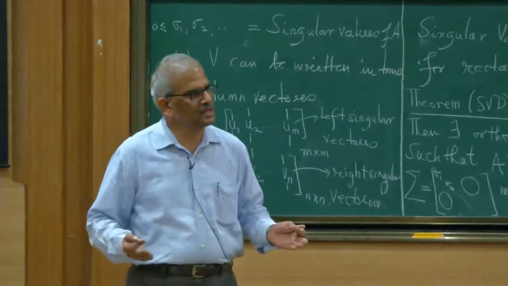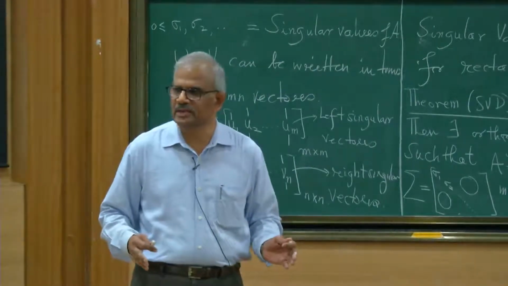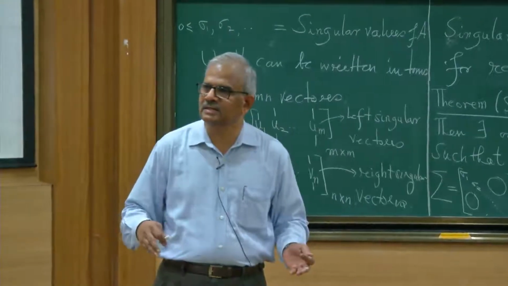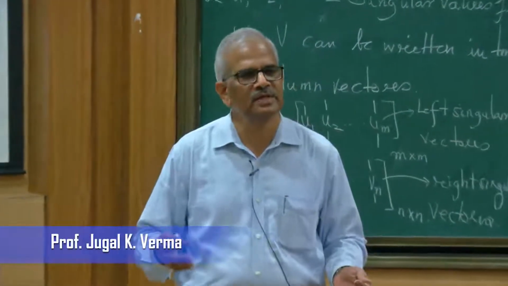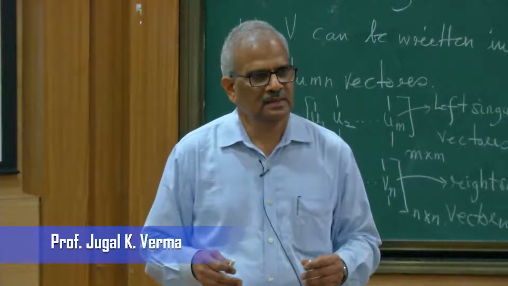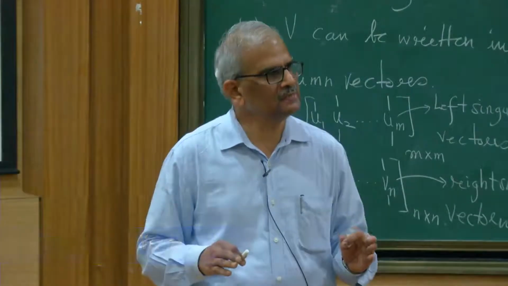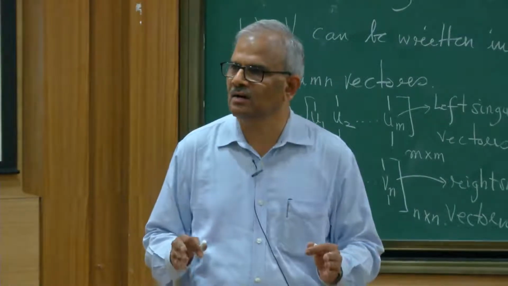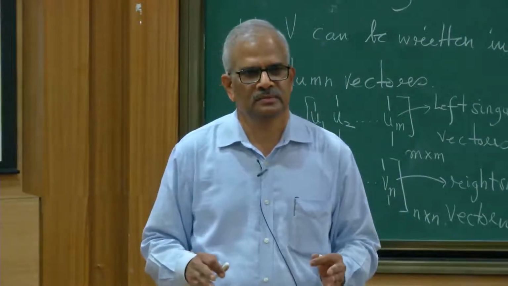This is a very general statement. There are no assumptions on the matrix. It could be a complex matrix. Then these orthogonal matrices will be replaced by what are called unitary matrices. And the nature of sigma will still be the same. It will be a diagonal matrix where the diagonal entries are non-negative real numbers.